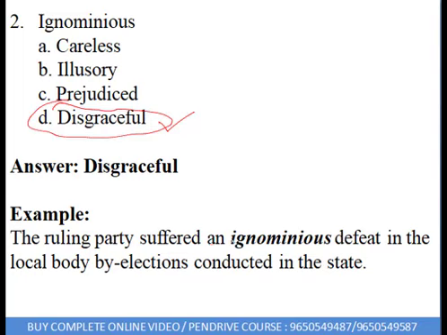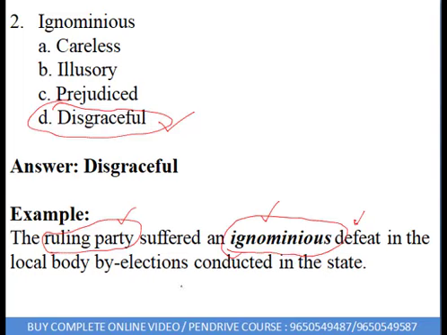The ruling party suffered an ignominious defeat. There was a party, it was ruling, and it suffered some sort of defeat. And what sort of defeat was that? That defeat was ignominious defeat. That means they could not get the seats. Earlier, that was the ruling party, but now their position is very sad, very bad. So they encountered ignominious defeat, that's humiliating, undignified, embarrassing defeat in the local body by-elections conducted in the state.